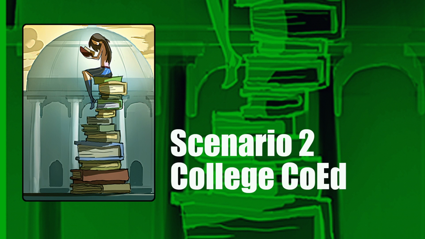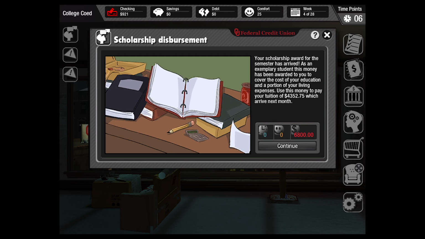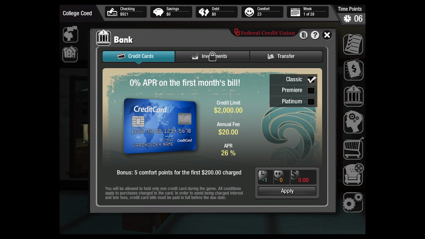The second scenario, College Coed, places the student in college where they have to live off a small part-time salary and a once-a-semester scholarship. This challenges them with an irregular income. The scenario also introduces the ability to access a credit card and discusses the pros and cons of credit.